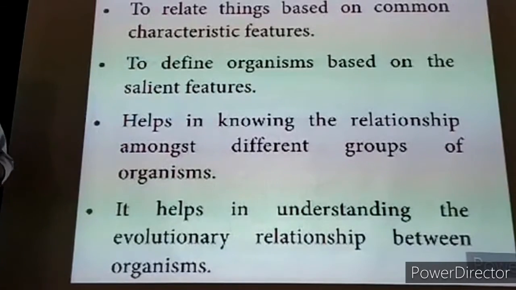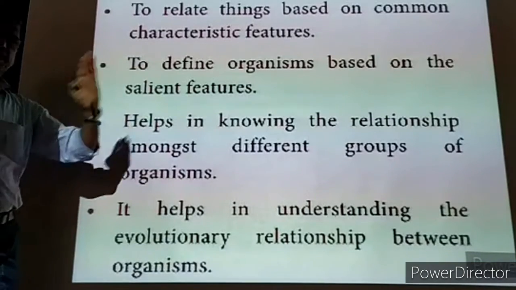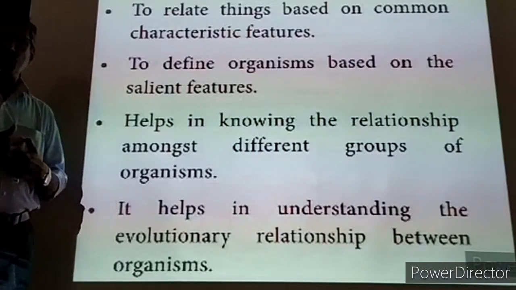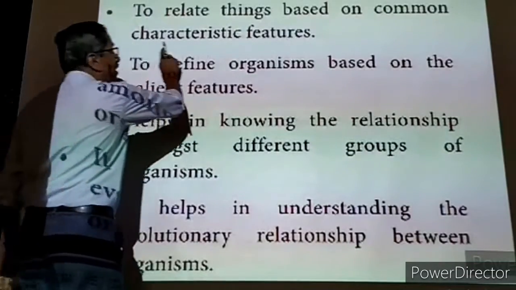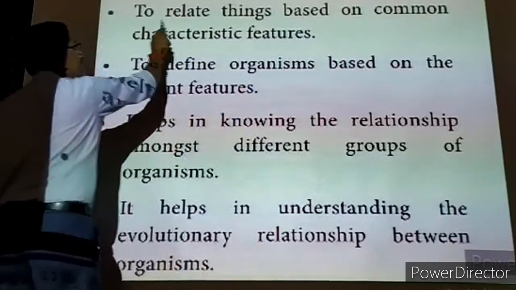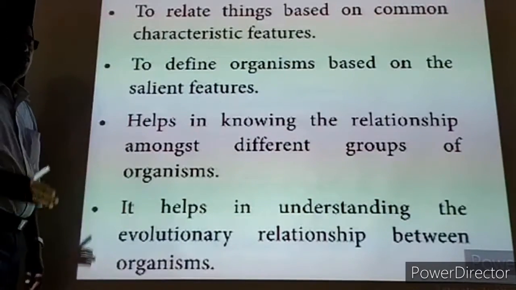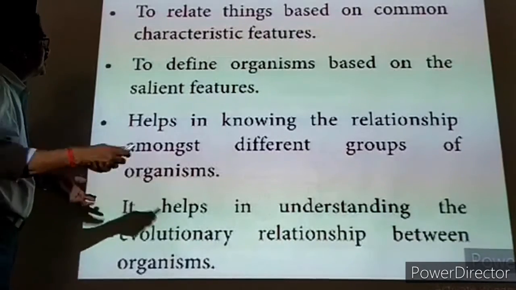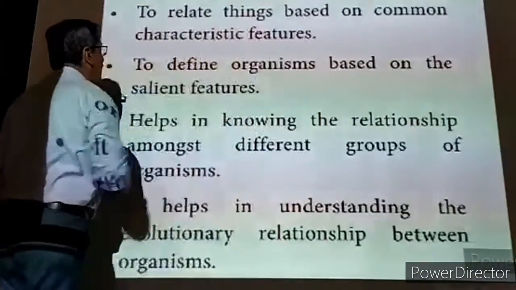They are all kept under one major group. Some animals are there without having any proper head. They are kept under one group. Now some animals are having few cells in the body. They are kept under one group. There are certain animals which are having more number of cells in the body. So that is called the characteristic features. So based on the characteristic features, we are relating the living organisms. Things means living things. That is the first one. So we can compare this group and that group. What are the differences? What are the similarities? That is called to relate the living organisms based on common characteristic features.